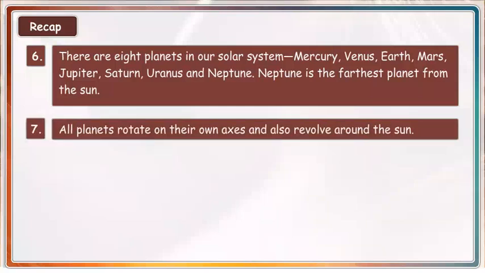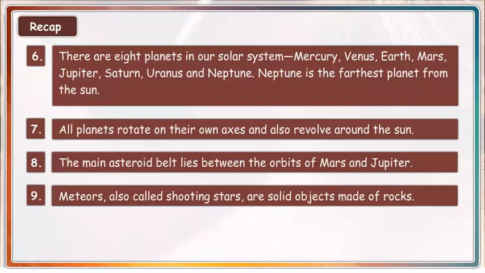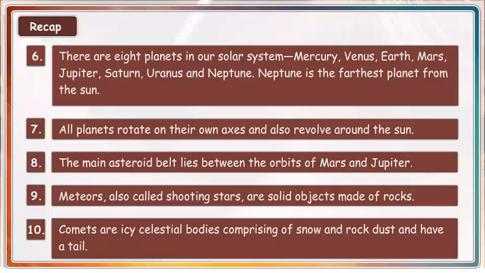All planets rotate on their own axis and also revolve around the Sun. The main asteroid belt lies between the orbits of Mars and Jupiter. Meteors, also called shooting stars, are solid objects made of rocks. Comets are icy celestial bodies comprising snow and rock dust and have a tail.